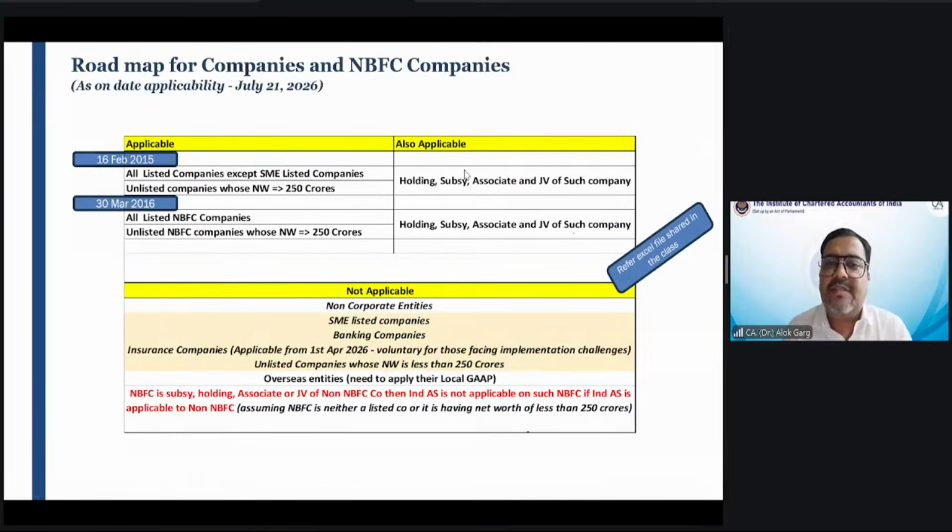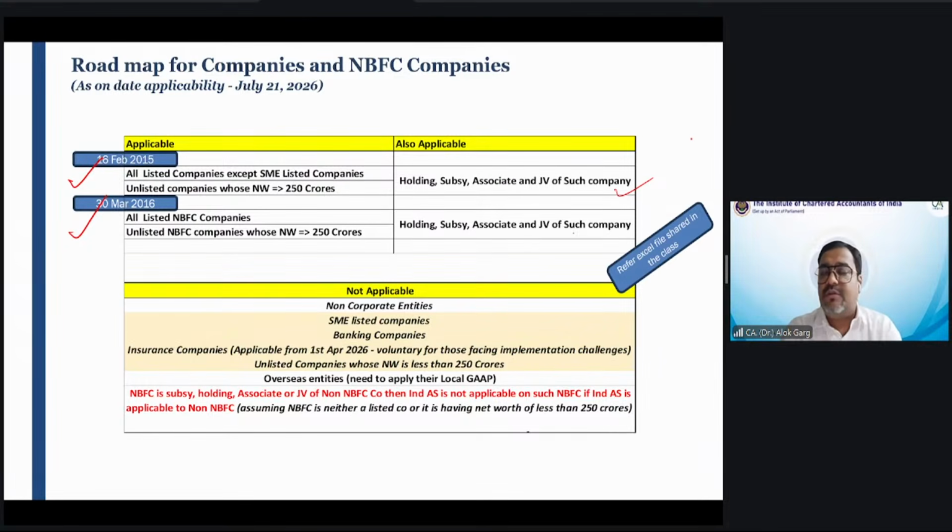So friends, this is what I have discussed now, right? 16 February 2015, 30th March 2016. Ind AS is applicable to all listed companies except SME listed companies, and unlisted companies whose net worth is more than 250 crores. And if Ind AS is applicable to one company, it is automatically applicable to the holding, subsidiary, associate, and JV of such company.